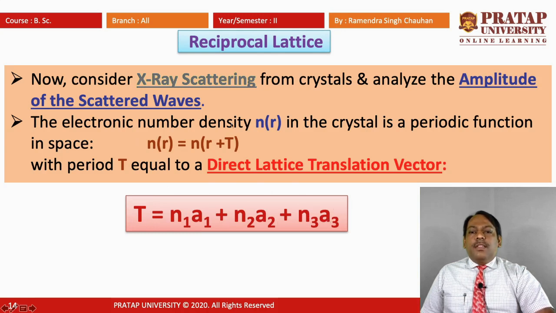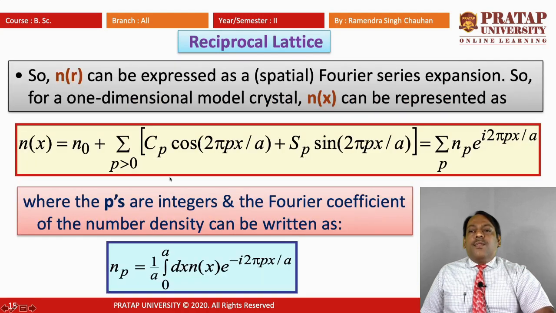So here we can see that this is a periodic function, meaning after a period the same pattern will repeat. n(r) equals n(r plus T), where T is the direct lattice translation vector, and from here n(r) can be expressed as a spatial Fourier series expansion.